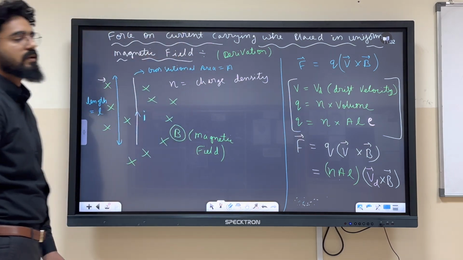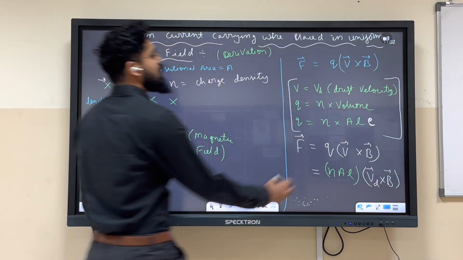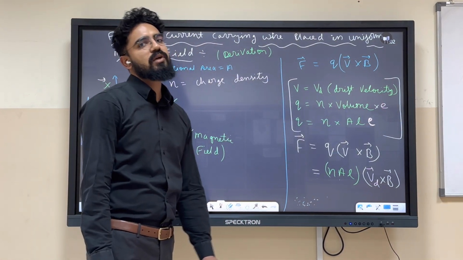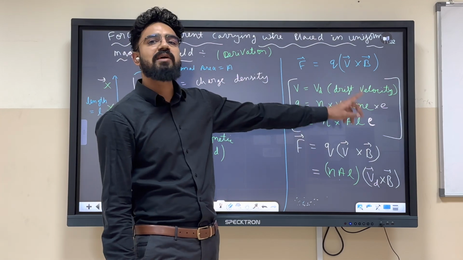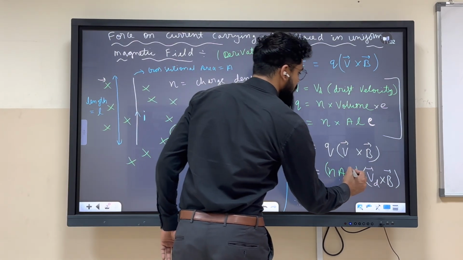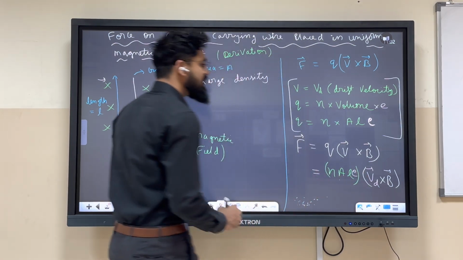Charge density into volume is the number, and you are multiplying with e, so now it is the complete charge.